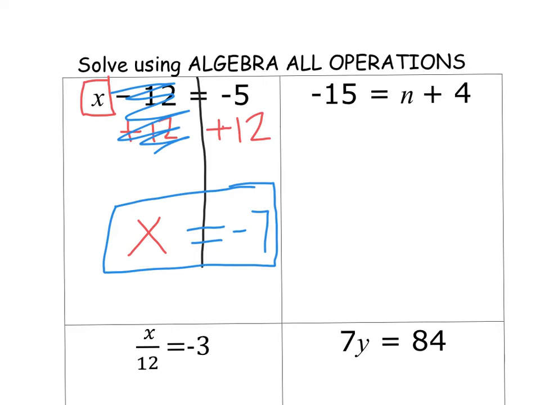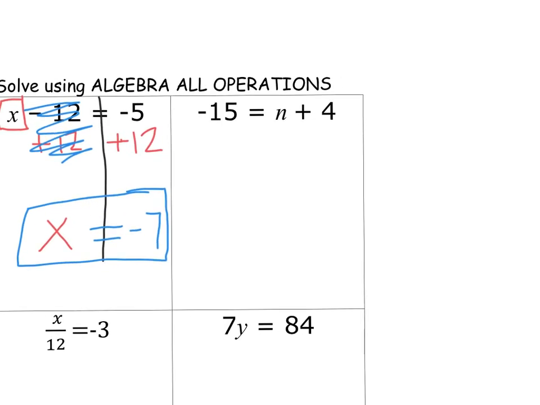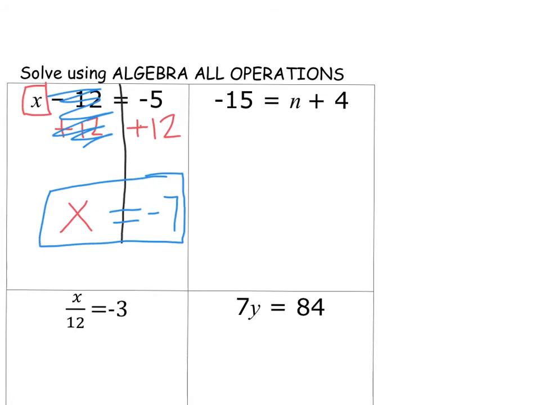Let's do a reminder of how we're going to do an addition problem. Here we see negative 15 equals n plus 4. Remember, we're going to draw a line down the equal sign and we're going to locate that variable, that letter, first. And our letter here is n. We want n to be all by itself. So we have to get rid of whatever is with the n. Well, positive 4 is with the n.